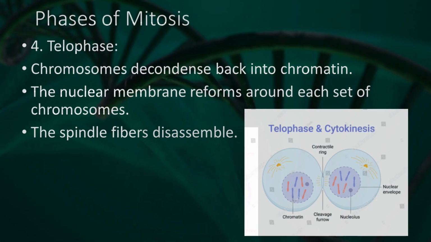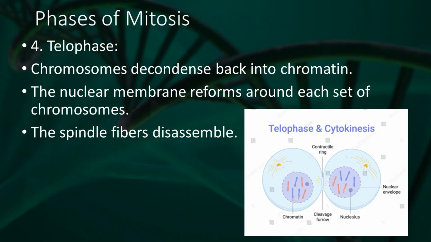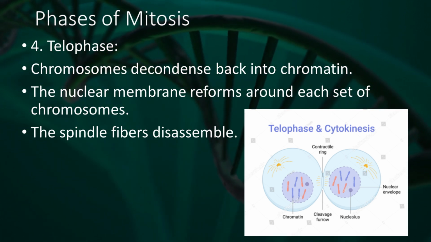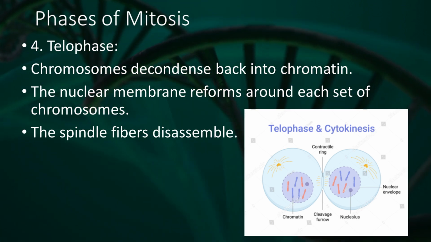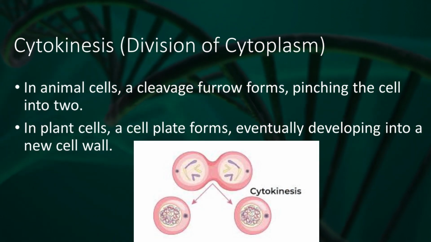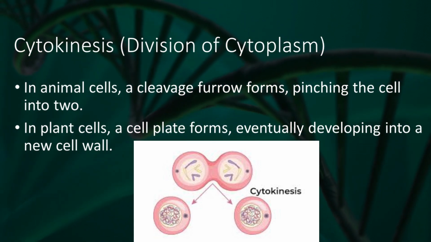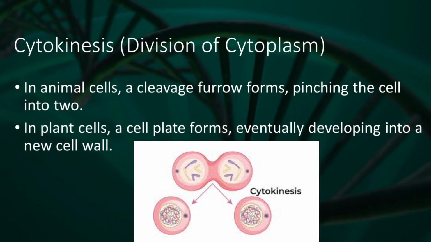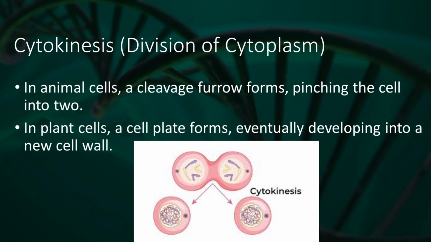4. Telophase. Chromosomes decondense back into chromatin. The nuclear membrane reforms around each set of chromosomes. The spindle fibers disassemble. Cytokinesis, division of cytoplasm. In animal cells, a cleavage furrow forms, pinching the cell into two. In plant cells, a cell plate forms, eventually developing into a new cell wall.